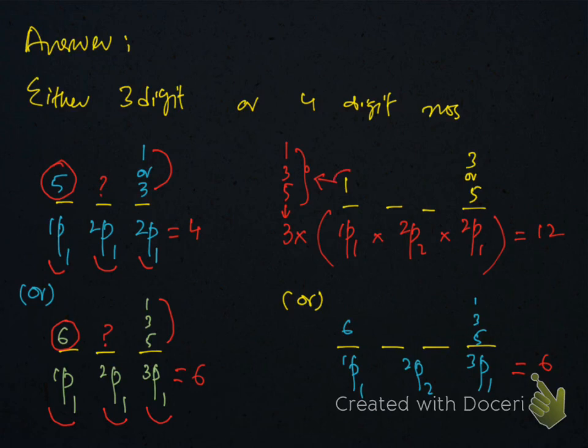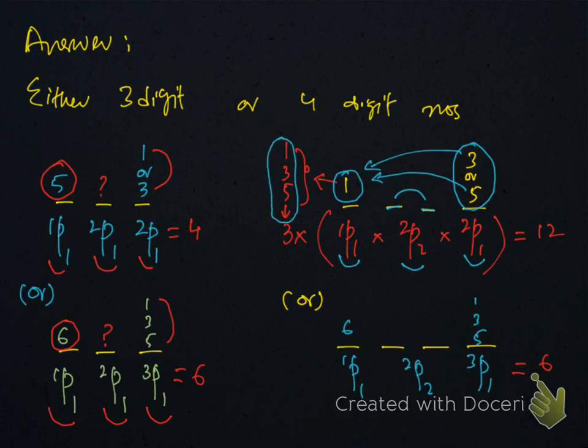So when the first digit is 1, since the number is odd, at the end we can have either 3 or 5. So 1P1 is for the first digit, 2P1 is for the last digit, and now we need 2 more digits. So 2P2 for the middle digits, like for here and here. Since 3 can be here or 5 can be here, we have 2 possibilities for the first digit. Therefore write the possibilities here, because the number could start with 3 or 5.